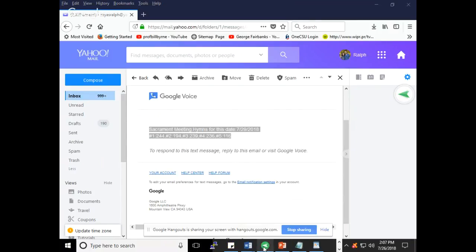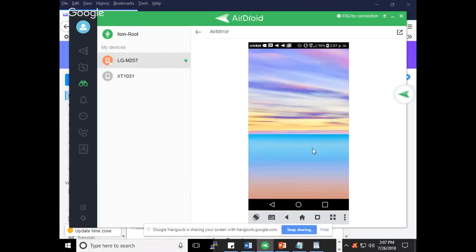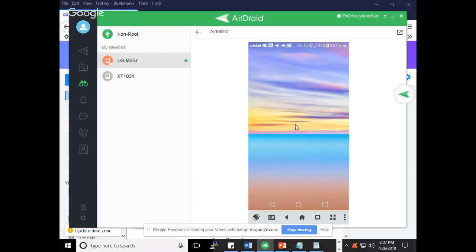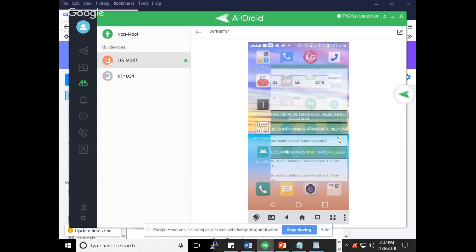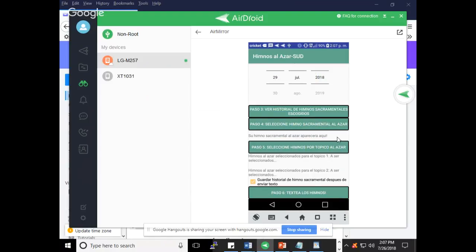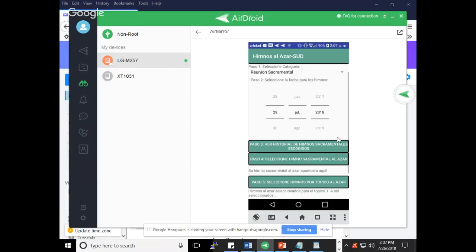Let me go back here, I'm sorry. So I changed it to Spanish. And the icon changed to Spanish now, if you notice there. And I'm going to launch it again. So you'll notice that all the options are in Spanish now. Okay.